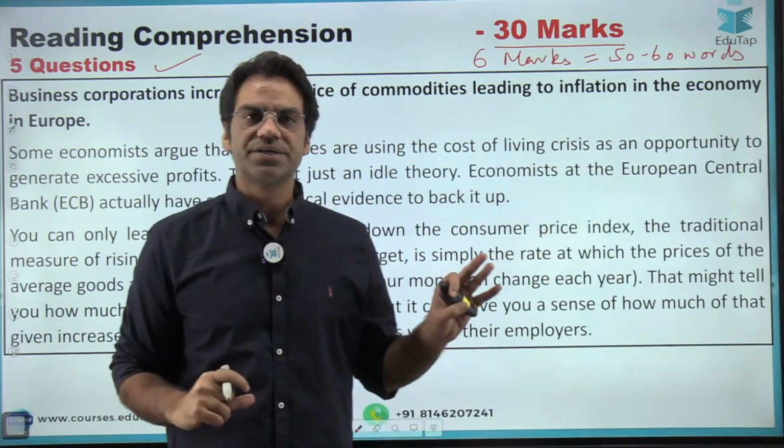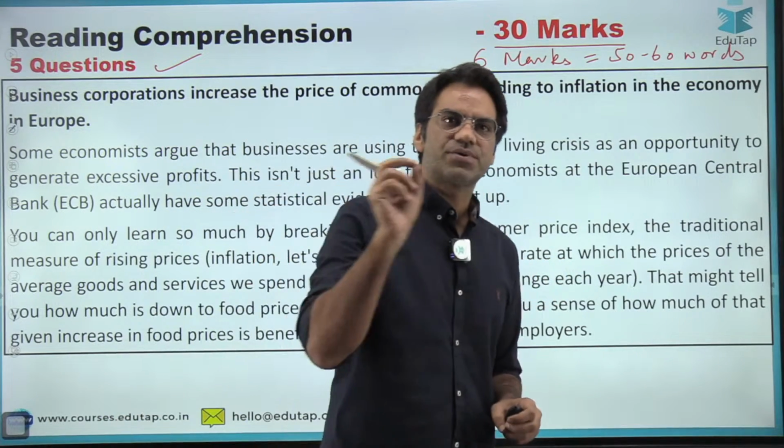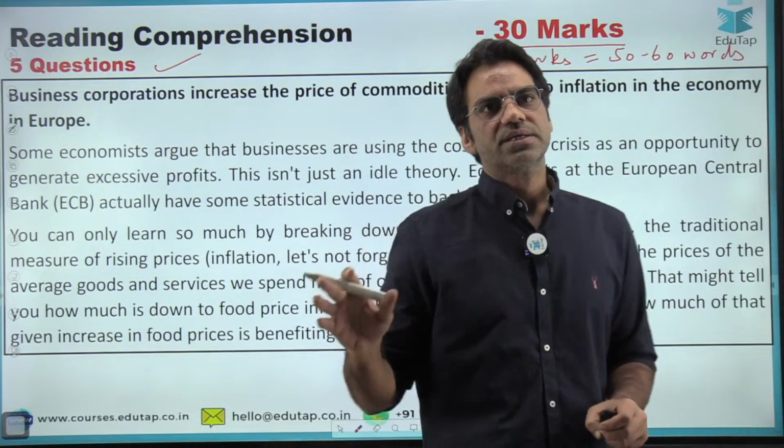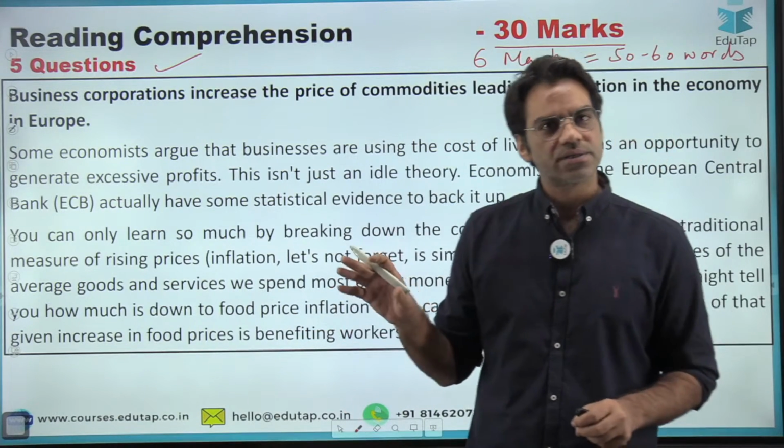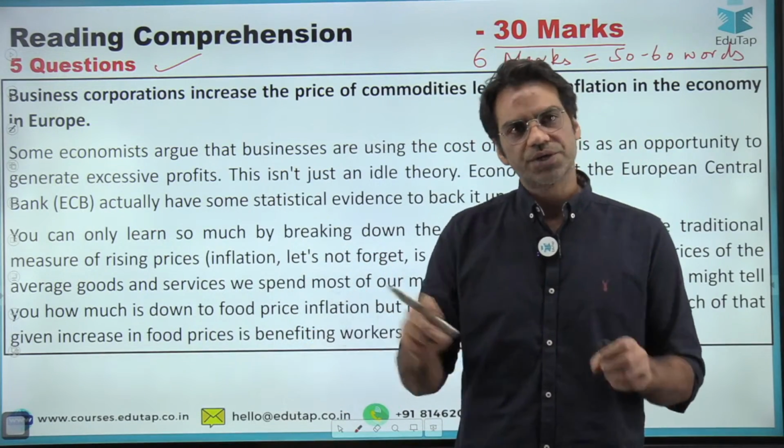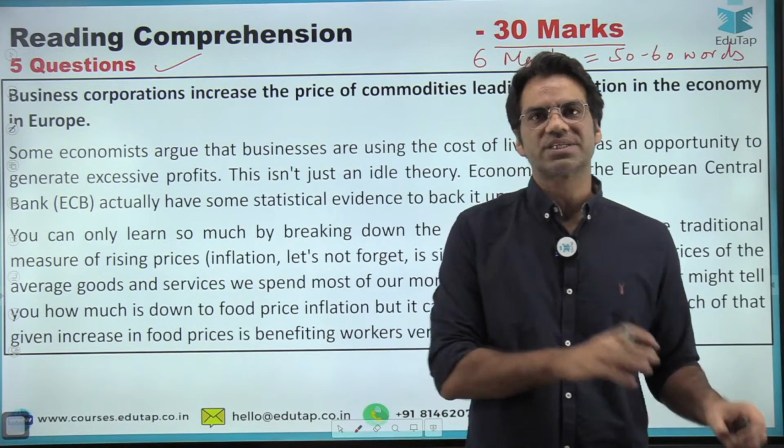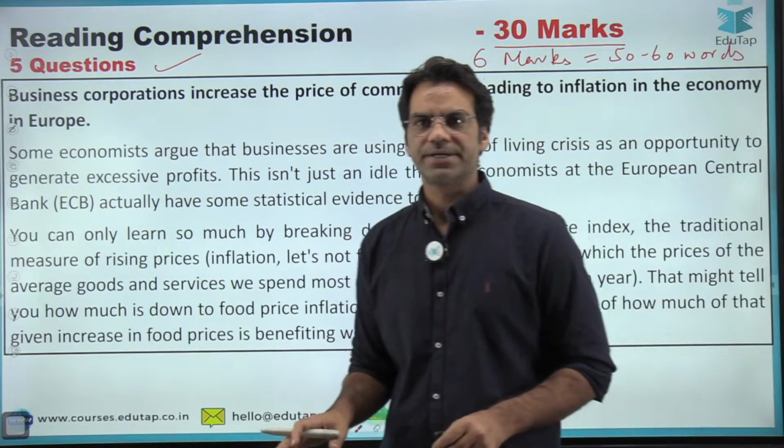Because I have understood this: for 1 mark, you have to write 10 words. So if the question is for 5 marks, or 6 marks, you write 50 to 60 words, somewhere around that, right?